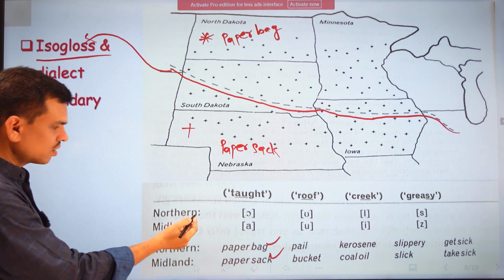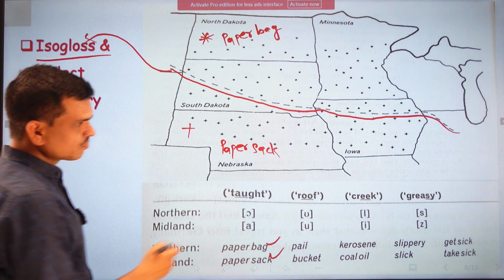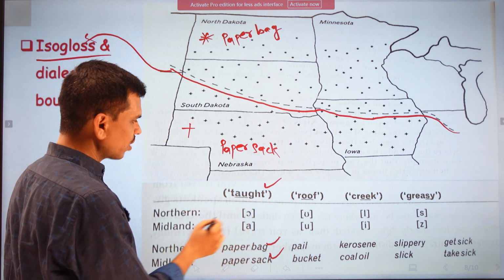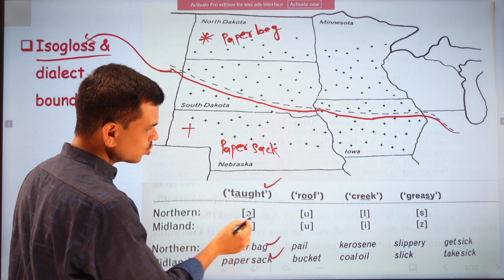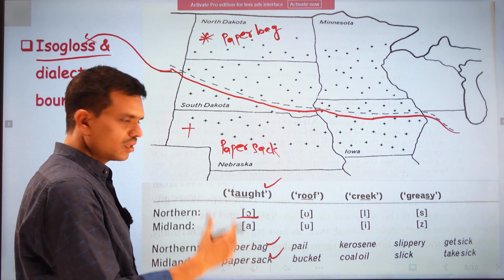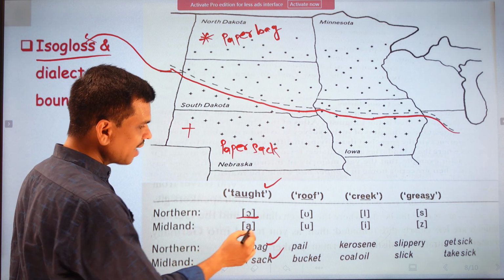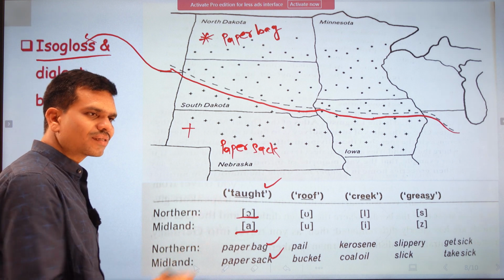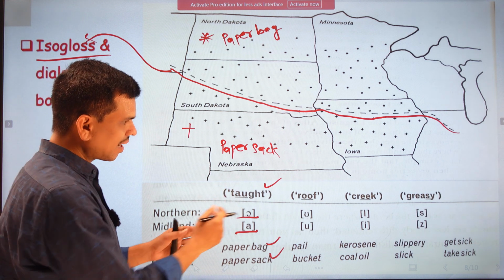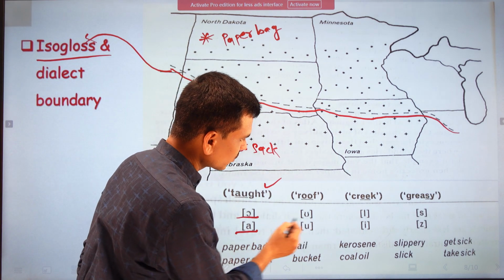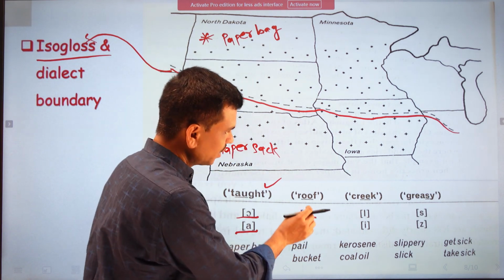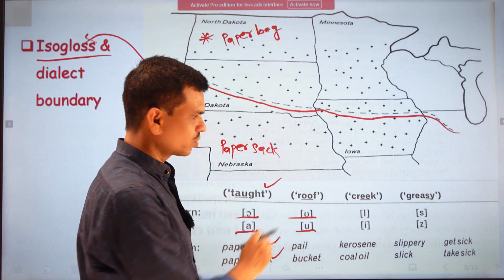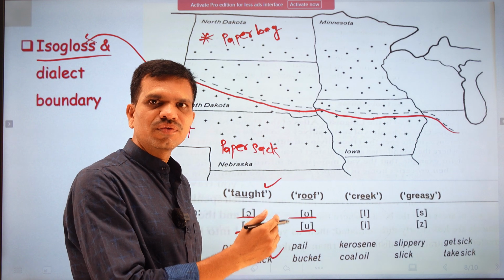Now here we have a few examples through which we can understand how pronunciation and vocabulary are different in these regions. Here we have the northern area and the Midland area, and here we have a word called tot. Now this word is used in the northern area as tot, where the o sound is strongly used, and in Midland the a sound is used. Here we can understand, it's not pronounced as tot but tat. Then we have the word roof. We have the short oo sound and the longer oo sound. Roof and roof.